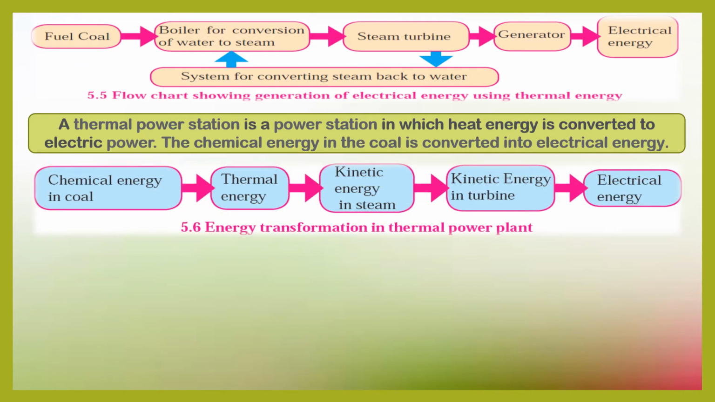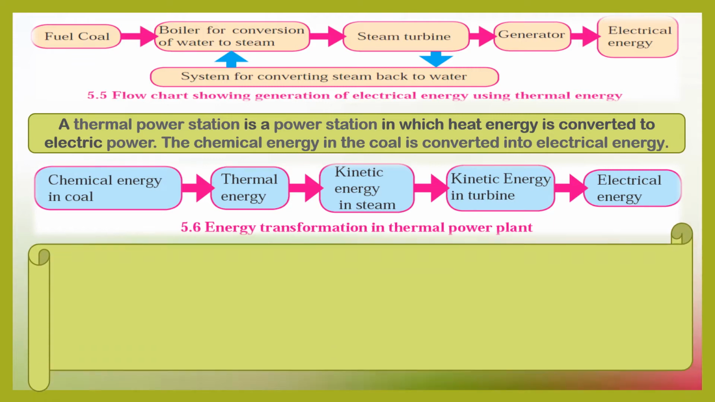Let us see the steps of energy transformation in this thermal power plant. First, we have the chemical energy present in coal, which gets converted into thermal or heat energy. Then we have the kinetic energy in moving steam, and the kinetic energy in a moving turbine, which is transferred to electrical energy.